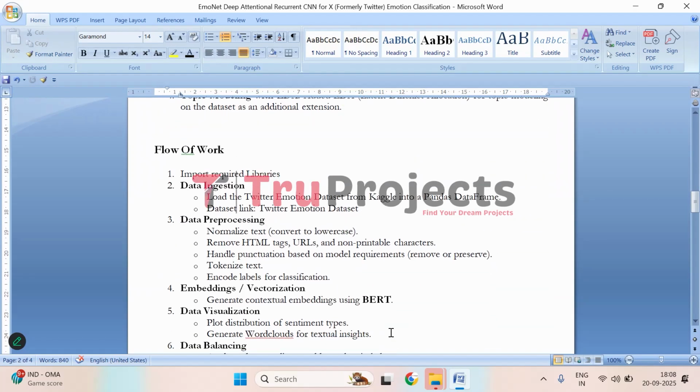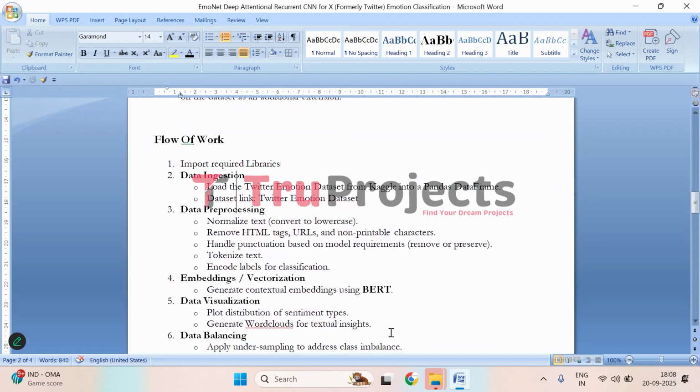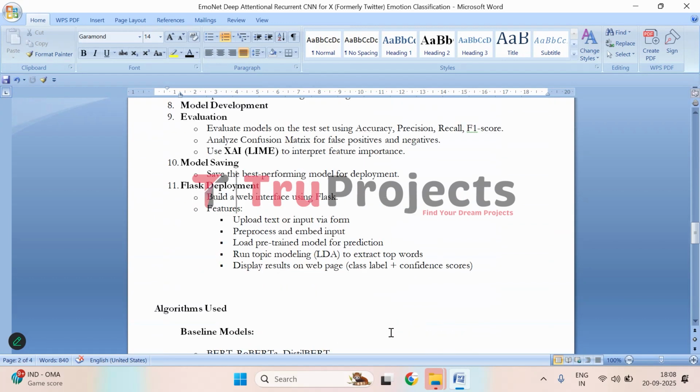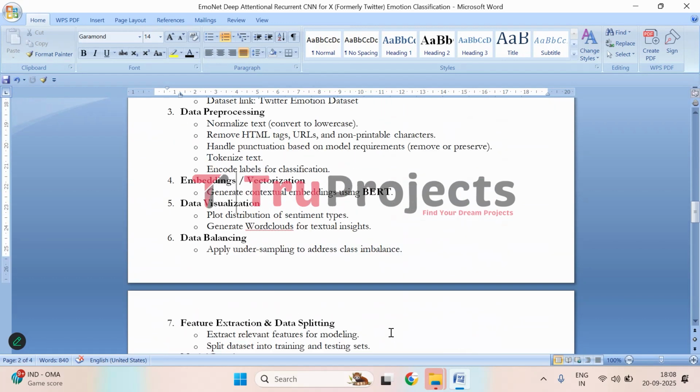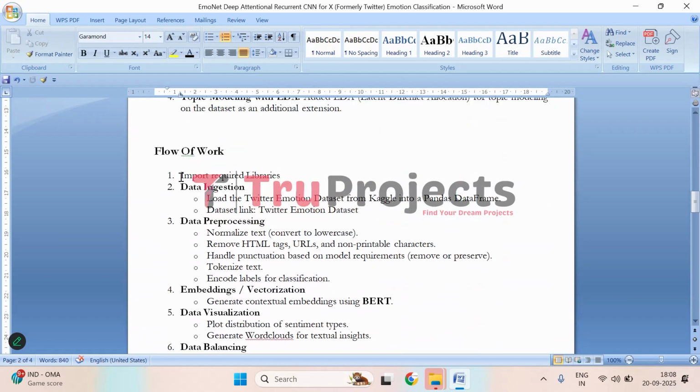Now moving on to the implementation. To implement this project, we have followed these steps which are mentioned in the flow of work. So let's understand how we have implemented the project. So first we have imported all the necessary libraries for data processing, modeling, and deployment. This includes libraries for data manipulation like Pandas, natural language processing, deep learning, PyTorch, visualization, and web development using Flask.